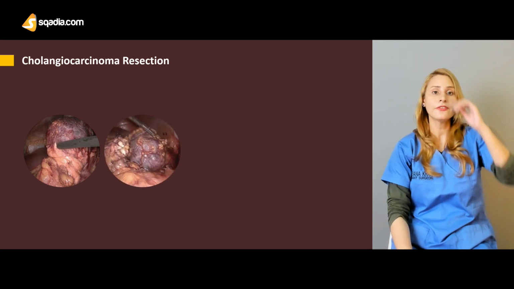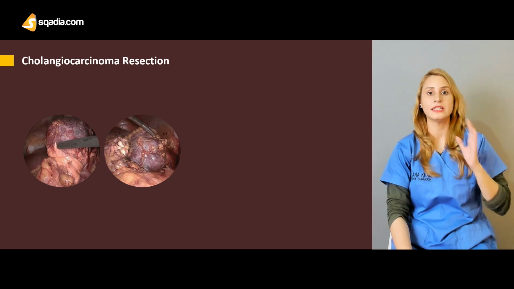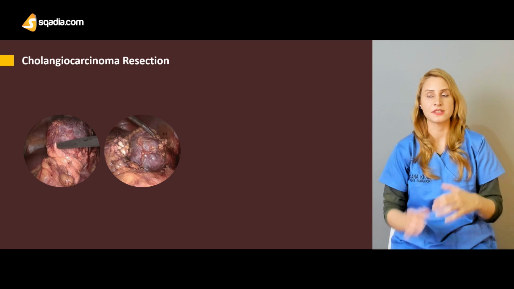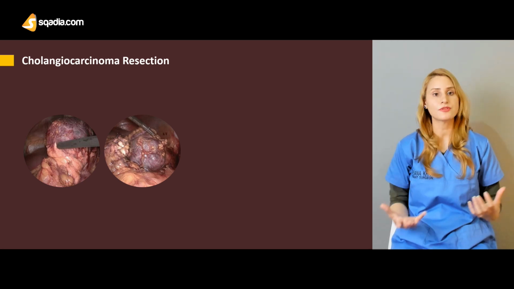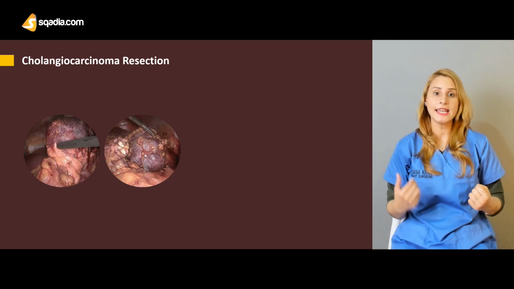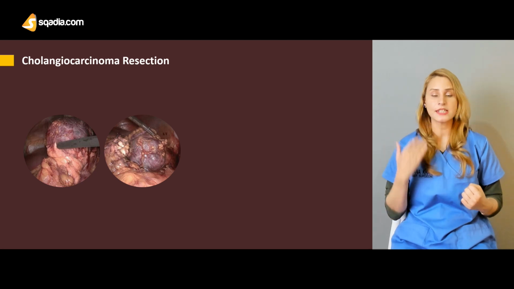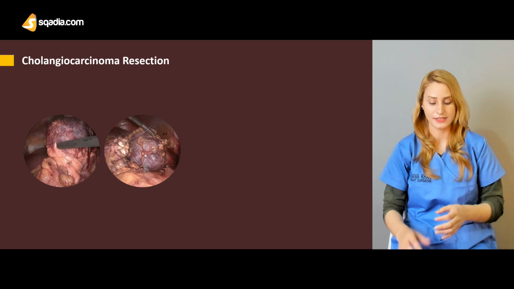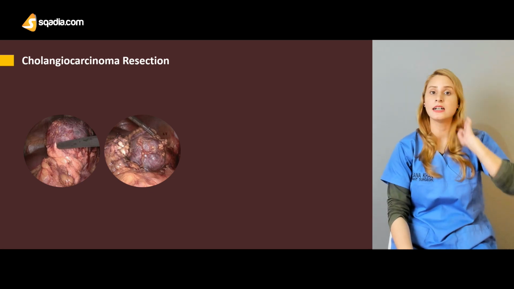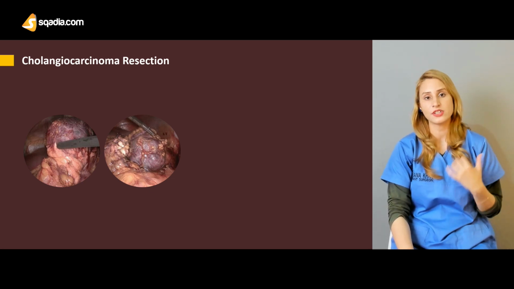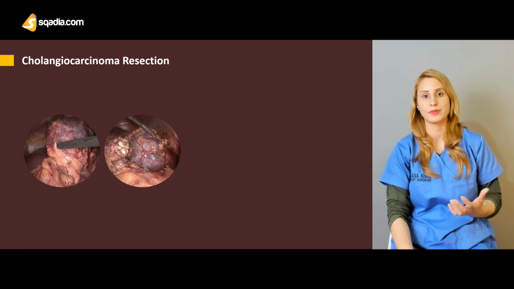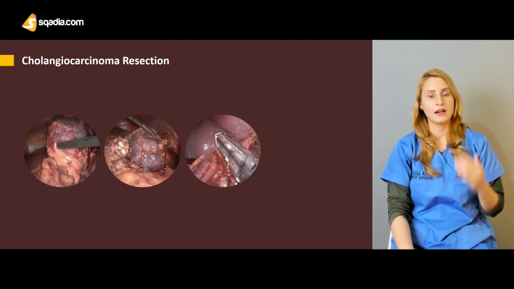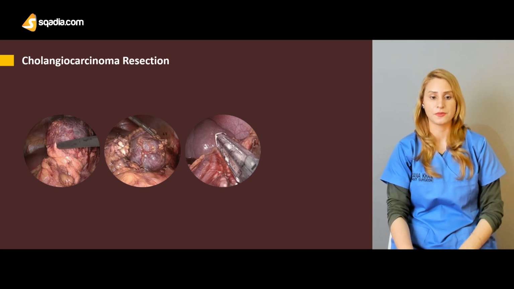If that's not possible laparoscopically, then you have to go for open resection. Sometimes you are doing a laparoscopic cholecystectomy and then you have to convert it into an open cholecystectomy. So it depends on the findings of your laparoscopic cholecystectomy. If you can handle it easily, then you can continue with a laparoscopic cholecystectomy.